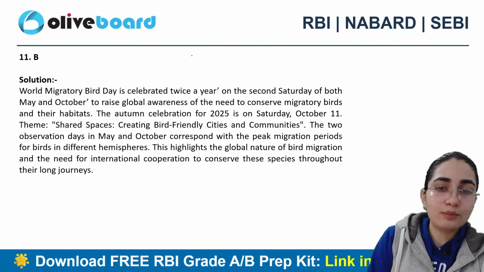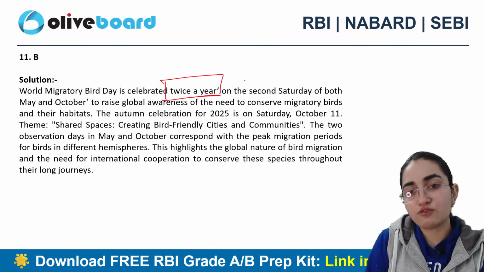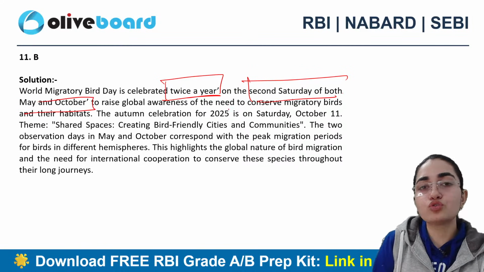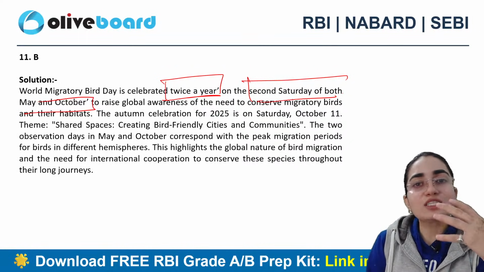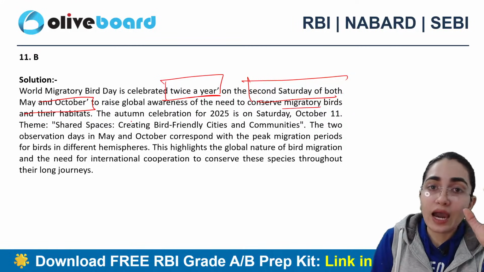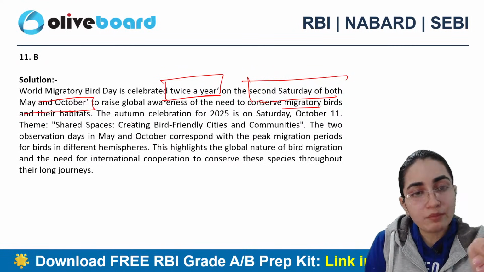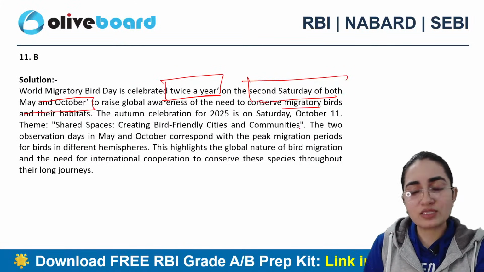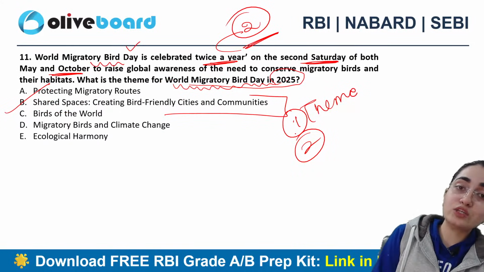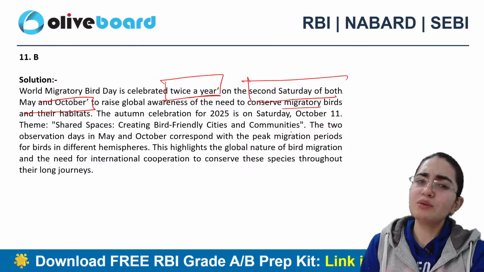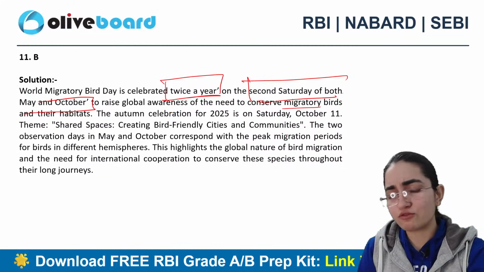So this clearly says that it is celebrated twice a year. This much information is important, on the second Saturday of both May and October also. What is the purpose? To raise global awareness about why there is a need to conserve migratory birds and their habitats also. And remember the theme as well, right? Okay, next question. From the UPSC kind of examinations perspective, it is important to remember the older themes and the deeper understanding too, but from the SEBI perspective, this much direct information is more than enough.